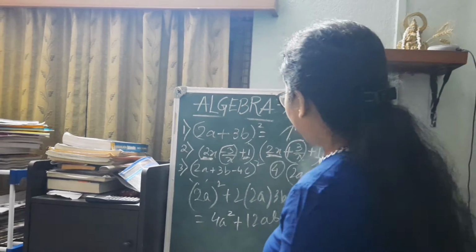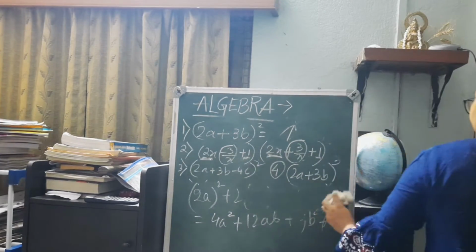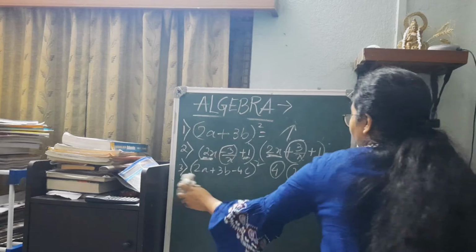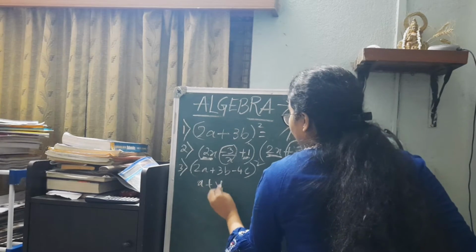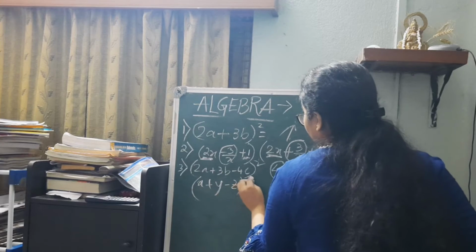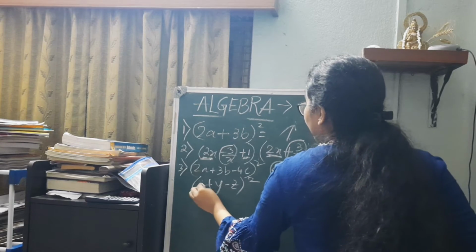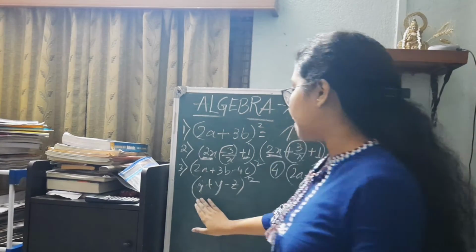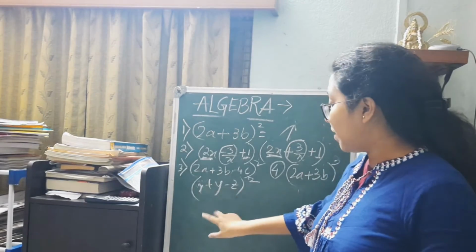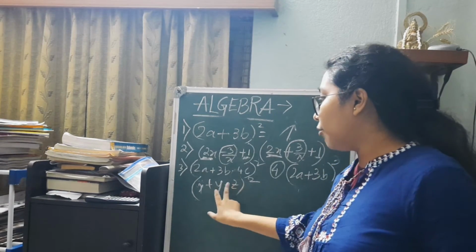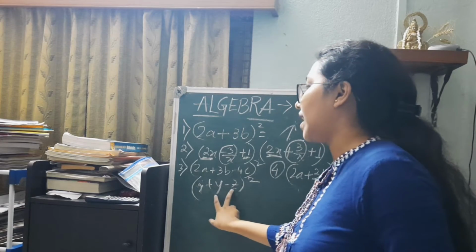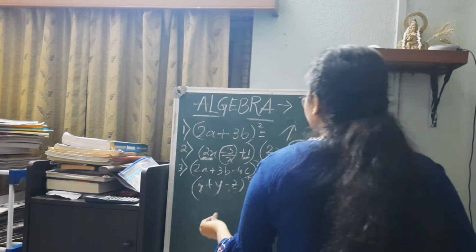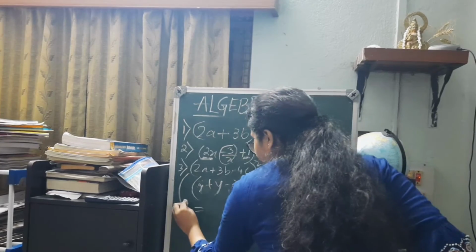So then we arrive to question number 3, which is actually the formula for (x plus y minus z) whole square. The only thing when it comes to a minus z is everything associated with it becomes negative. That means x square plus y square plus z square, but plus 2xy both are positive. But the moment negative plus negative into positive, so it becomes minus 2xy, negative into positive, minus 2xz. So in this way, this particular formula, we have to write down the formula, and then if we expand it,